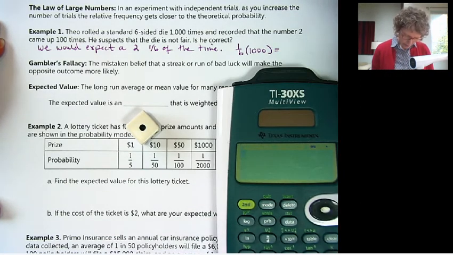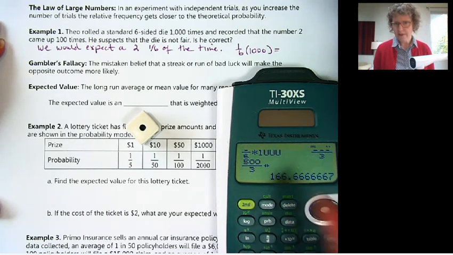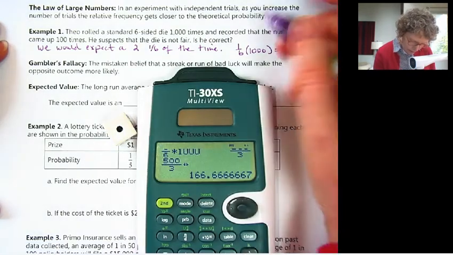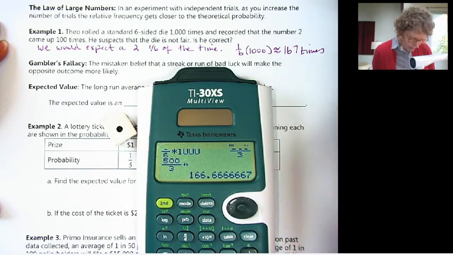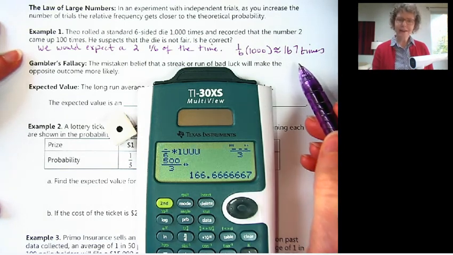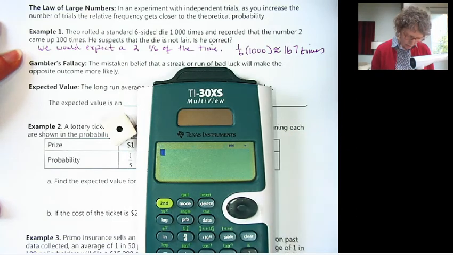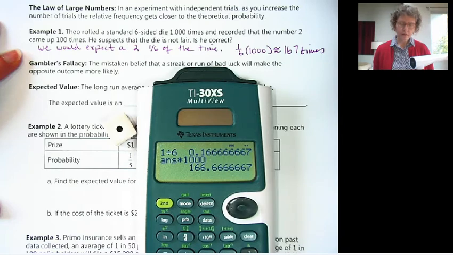Okay, let's check it out on the calculator. So I'm going to use my fraction function first, times 1,000. And if you come up with a reduced fraction, you need to hit the decimal button. 166 or 167 times, I'm going to round this. So we would actually expect it 167 times. Now if you want to use a decimal instead, you can do 1 divided by 6 first to get your 1/6, and then multiply by 1,000. That's another way to get it.